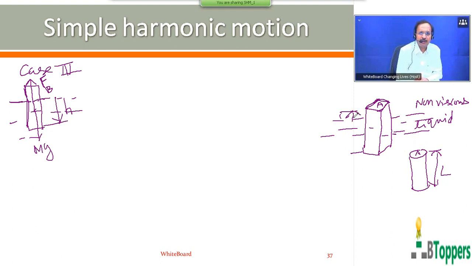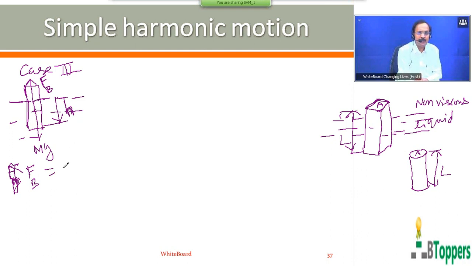The total length of the block I denote by L. Here H is the vertical height of the block which is immersed below the surface of the liquid when it is floating in equilibrium. So the magnitude of this force of buoyancy, first I am considering the situation when it is floating in equilibrium, denoted by F subscript B, is equal to the weight of the liquid displaced by the body.